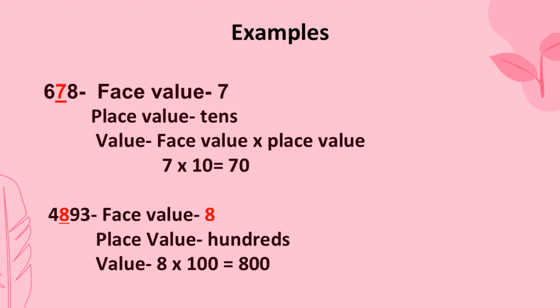We can't go wrong with that. Very simple. The face times the place, class. So the face value times the place value. We can't go wrong with that. So the face value is 7 and the place value is tens. So we have to multiply 7 times 10. And 7 times 10 is 70.